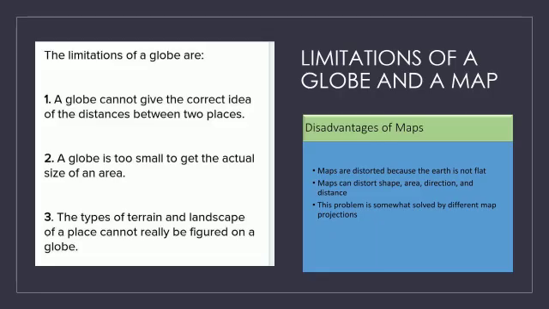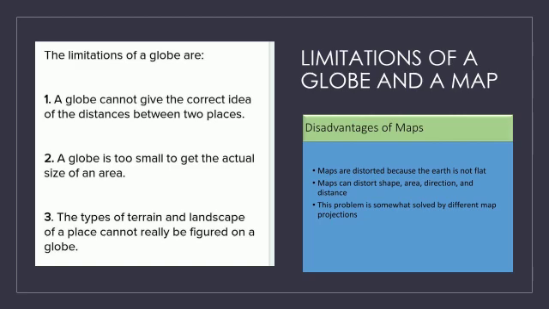The next slide is the limitations of a globe and a map. Limitations means disadvantages. So what are the disadvantages of a globe? A globe cannot give the correct idea of the distance between two places. You cannot find the exact distance between two countries or two continents.